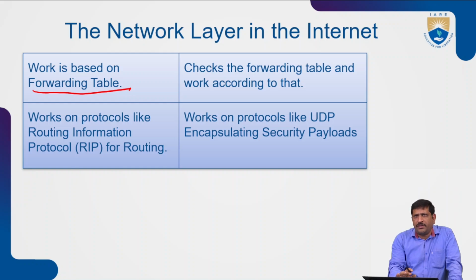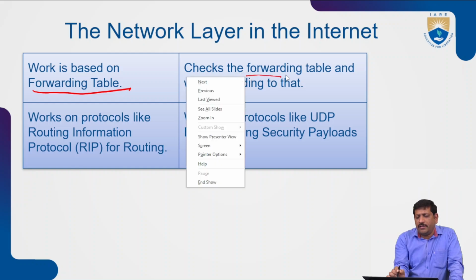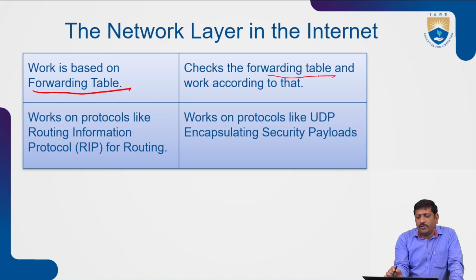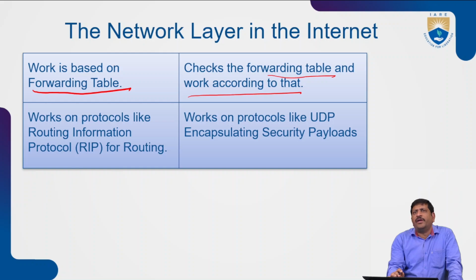Routers check the forwarding tables and work according to them only, whatever addresses are maintained in the forwarding table. Whom we have to forward to, only to that particular device can we forward. The best example is mobile communication.